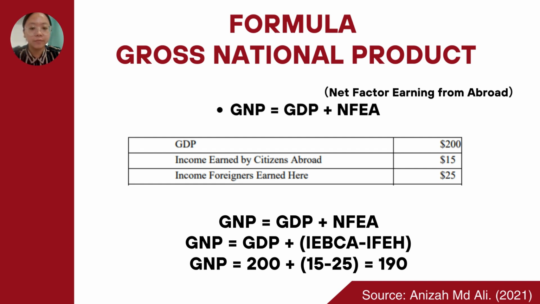So let's go through the exercise below. GDP is 200, income earned by citizens abroad is 15, and income foreigners earned here is 25. So GNP equals 200 plus (15 minus 25), which equals 190. So the GNP will be 190.